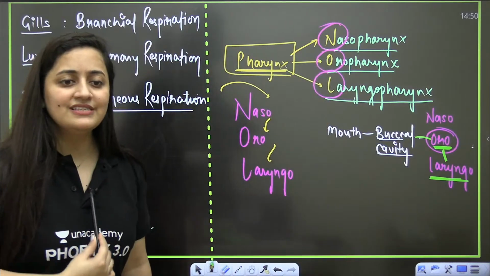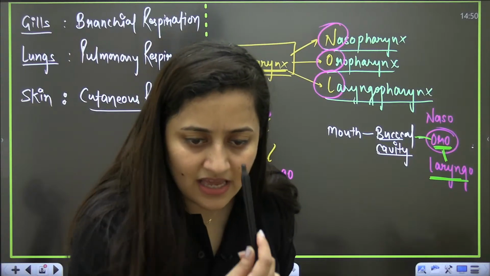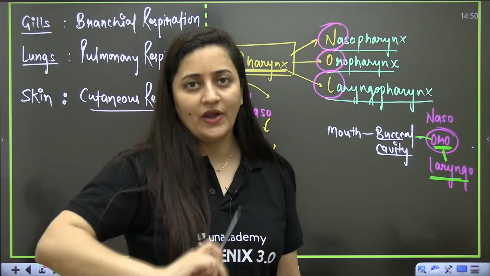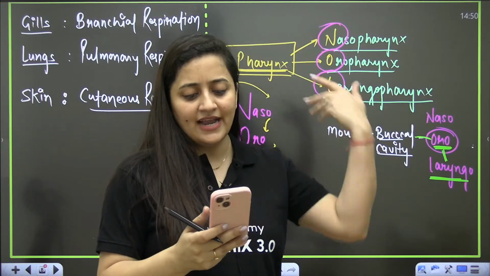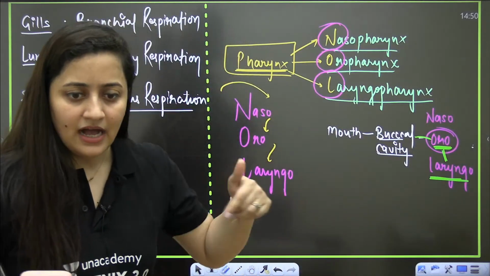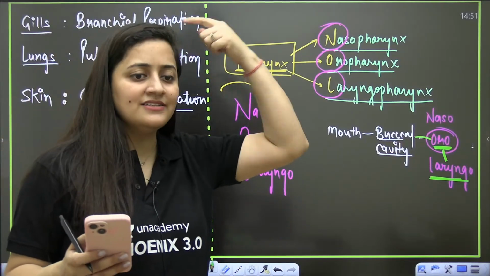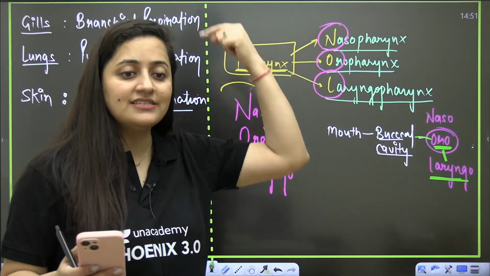Now, this is our ventral side. This is the dorsal side, this is the ventral side, and then we have the lateral side. Let's repeat it: dorsal side, ventral side, lateral side.